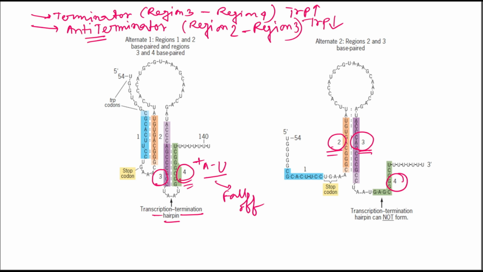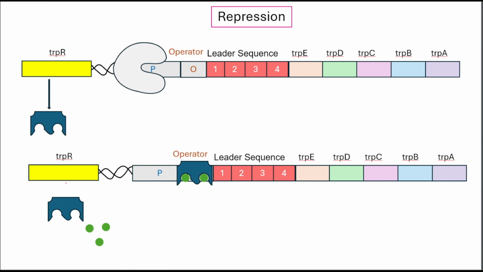So now that we understand the components of the tryptophan operon, let's move on to how the cell actually regulates it. The expression of the trp operon is regulated by two coordinated regulatory mechanisms that work together to sense tryptophan availability and adjust gene expression. One is repression, which controls the initiation of transcription. In the repression mechanism, repression acts as the first layer of regulation by determining whether RNA polymerase can initiate transcription.